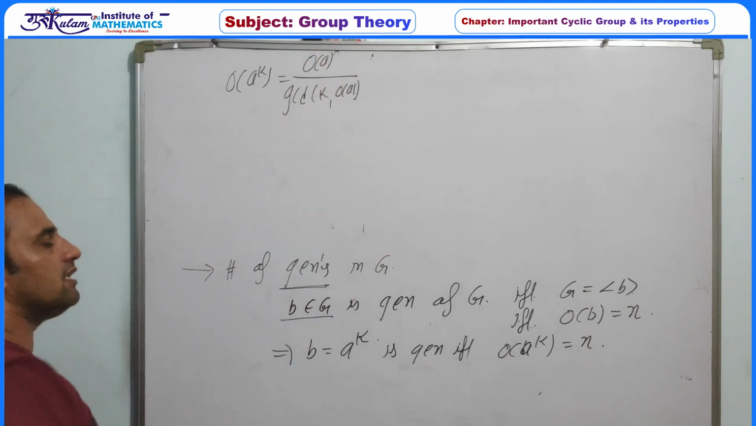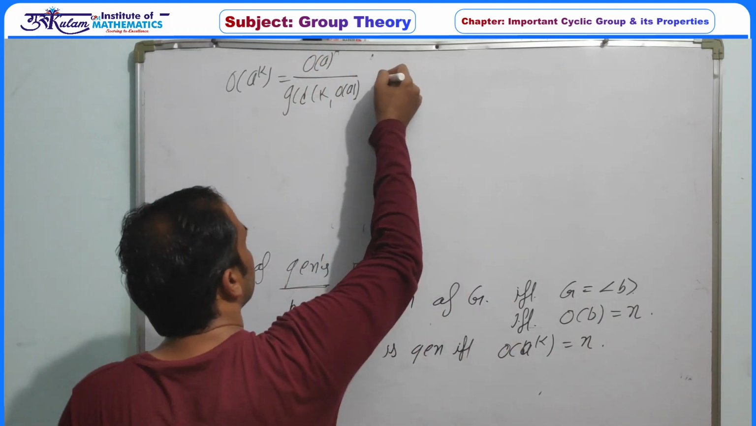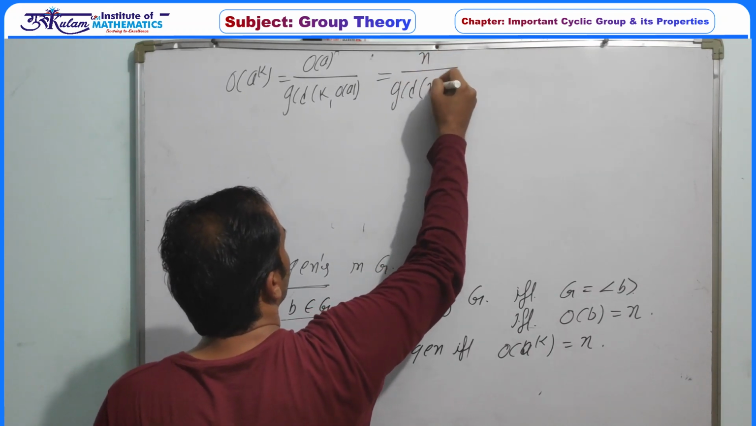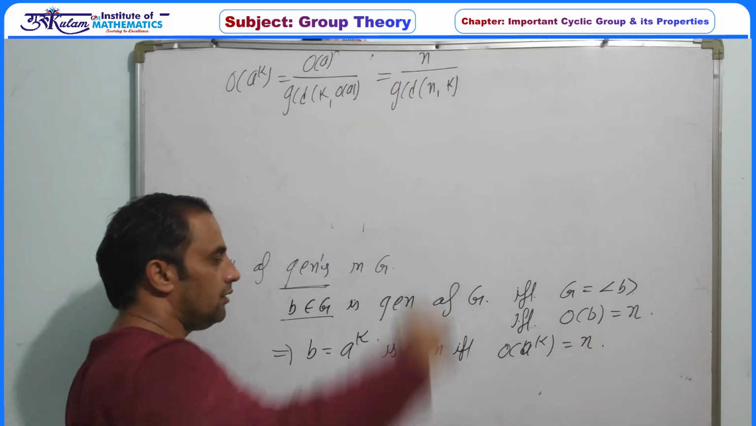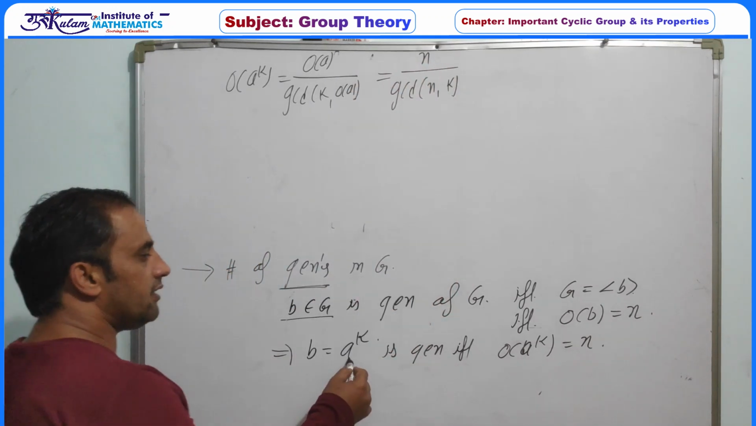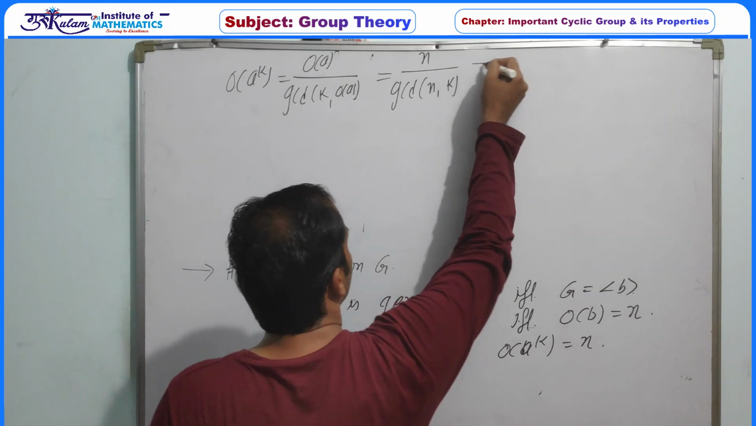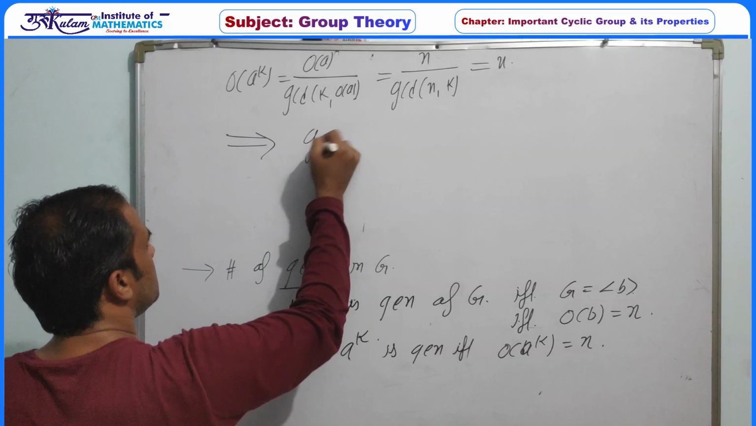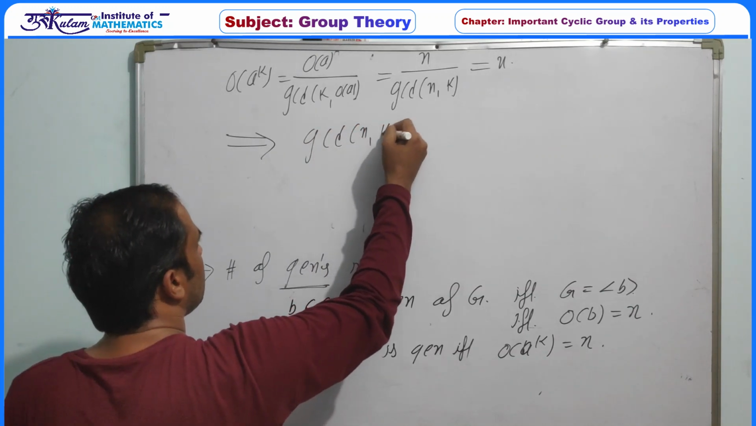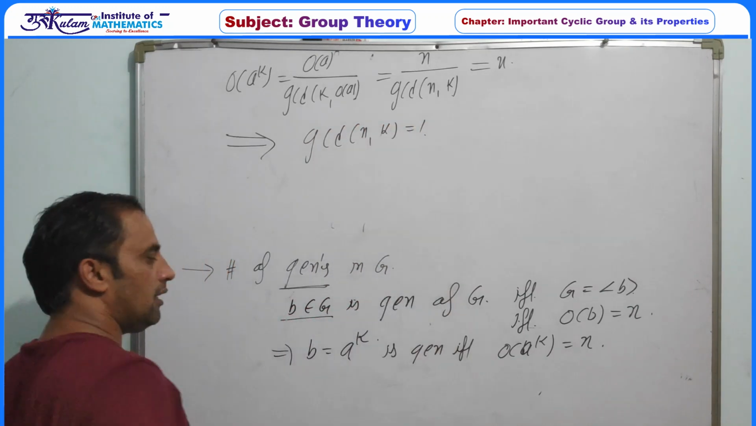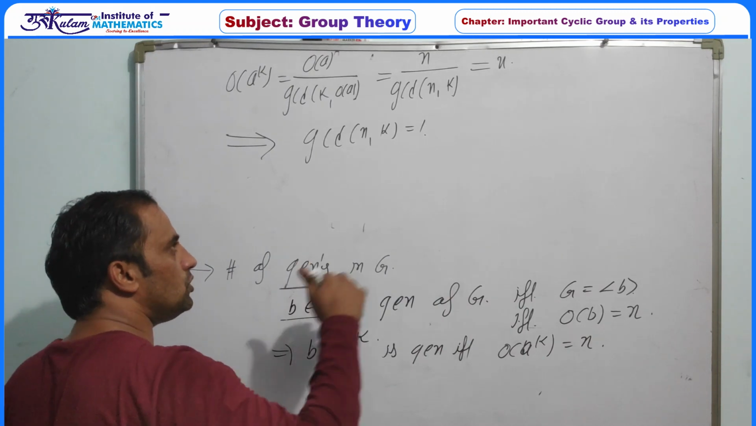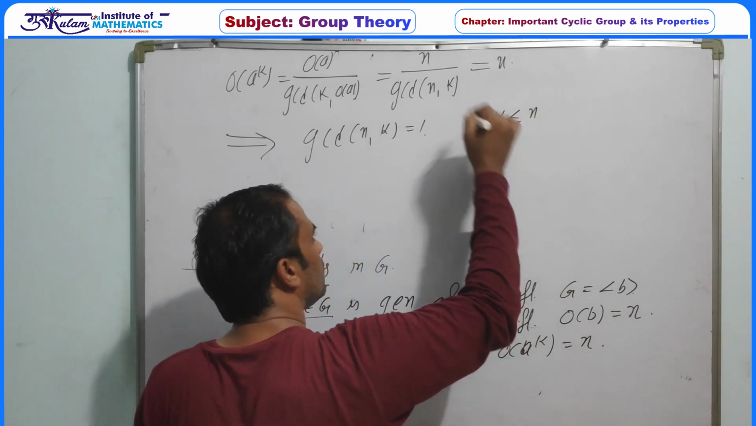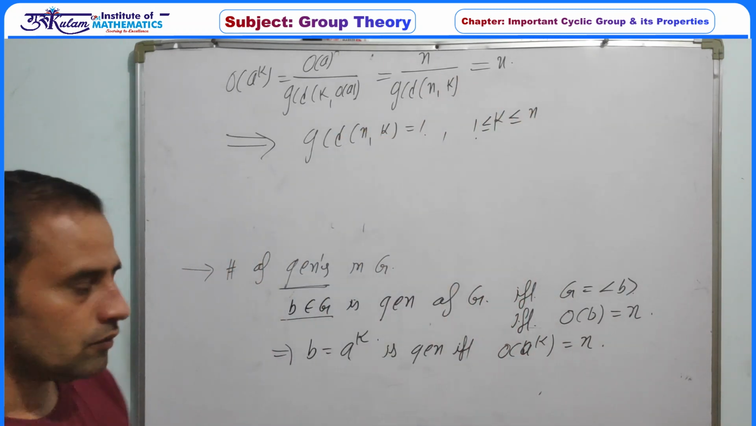Now this a is a generator, so definitely this value is n upon the GCD of n and k. And since this is a generator, the order of a to the power k must be equal to n. So this implies the GCD of n and k must be equal to 1. And a to the power k belongs to G, so k is definitely less than or equal to n and greater than or equal to 1.